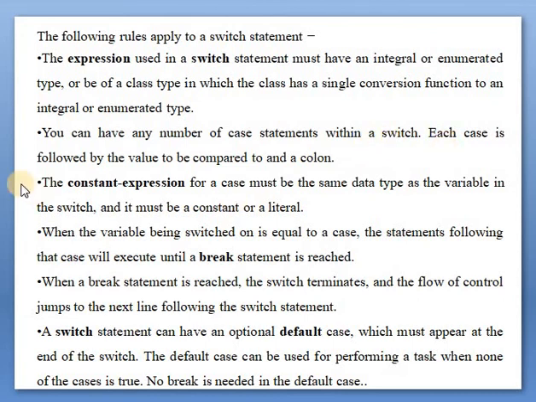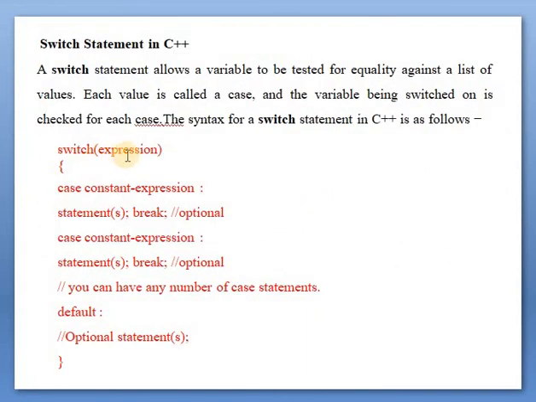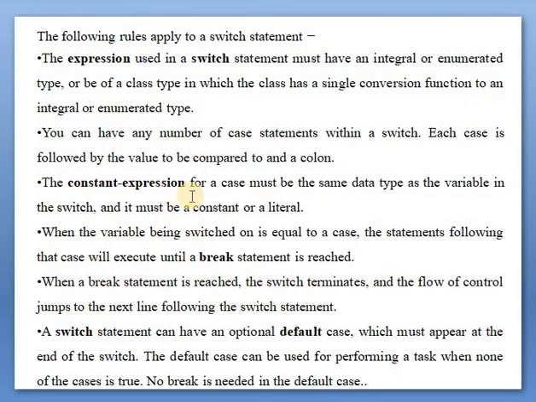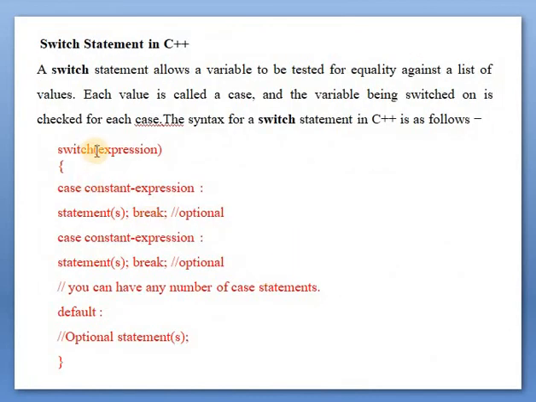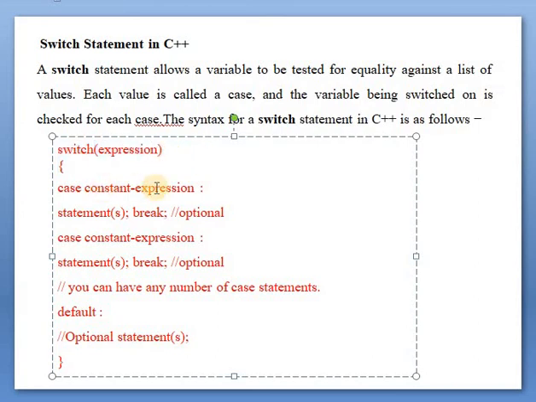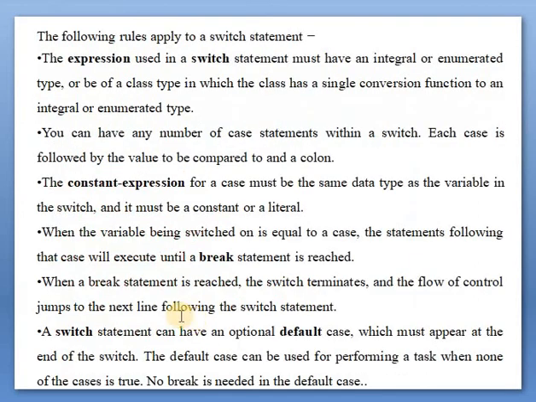The expression used in a switch statement must have an integral or enumerated type, or be of a class type in which the class has a single conversion function to an integral or enumerated type. You can have any number of case statements within a switch. Each case is followed by the value to be compared to, and a colon. This means the constant expression should be in a numerical form or alphabet. No float data type is used as a constant expression. And we can create any number of cases in a switch statement.